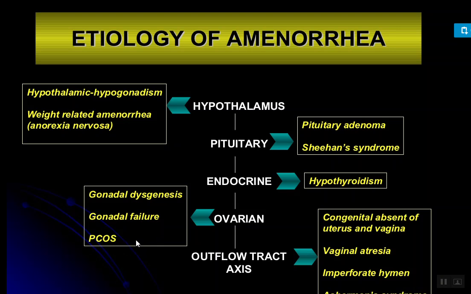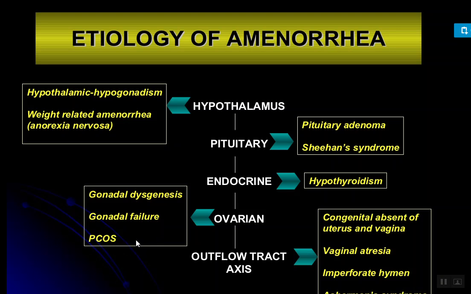Premature ovarian failure, then Turner syndrome, a woman with only one X chromosome, then exposure to radiation and chemotherapy, galactosemia, accumulation of galactose, anatomical abnormalities of the genital tract, intrauterine adhesions, imperforate hymen, transverse vaginal septum, and aplasia, the absence of an organ or tissue.